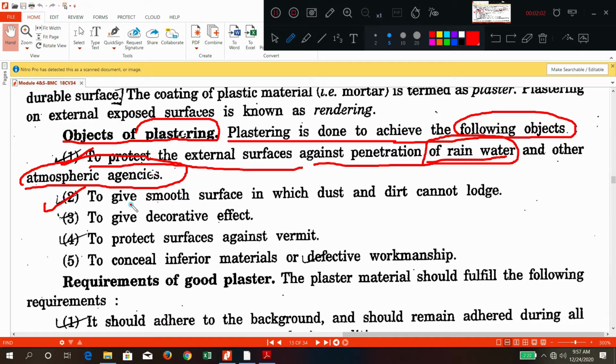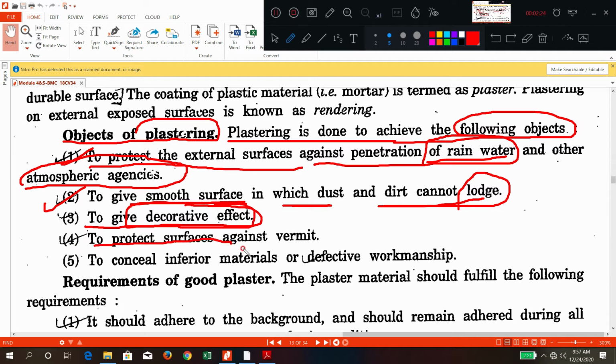Second point, to give a smooth surface in which dust and dirt cannot sit. Okay, to give a smooth surface in which dust and dirt cannot sit. And the third point is to give a decorative effect. To protect the surface against vermin. Okay, now to conceal the inferior materials or defective workmanship.